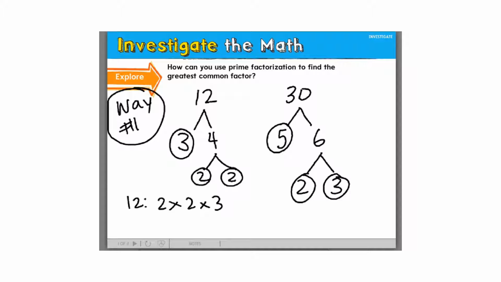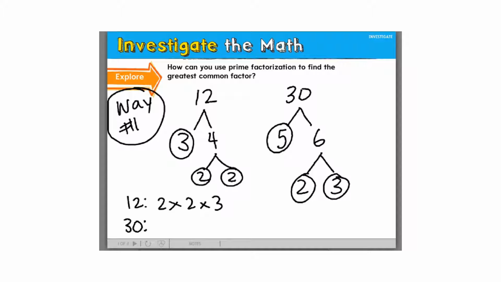Yes? For 12, I recommend 2 times 6 because it makes your job a little easier. How so? You'll see in the end. I don't want to give it away. Because then there's a 6 and then another 6. 6 times 2 would be... No, it wouldn't make it easier. Hold on. You always have to go all the way down to prime factors. So it doesn't actually make it any easier because I would still have 6 and 2. The 6 I'd have to break down and the 2 would be prime. Maybe you're thinking of way number 2, and I'll show you that in a minute.